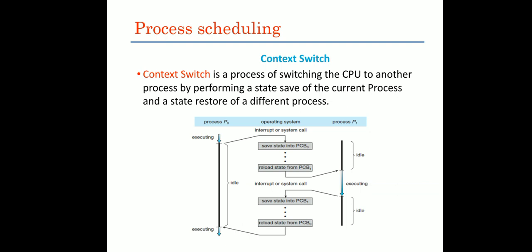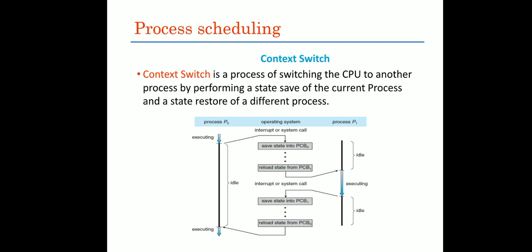In this case, the scheduler has to switch from one process to another process. Switching from one process to another process, we call it a context switch. But if any process has not completed its task, it has to store the incomplete task to some memory for its future execution. For that we have the concept called context switch. This context switch is the process of switching the CPU to another process by performing a state save of the current process and state restore of a different process.